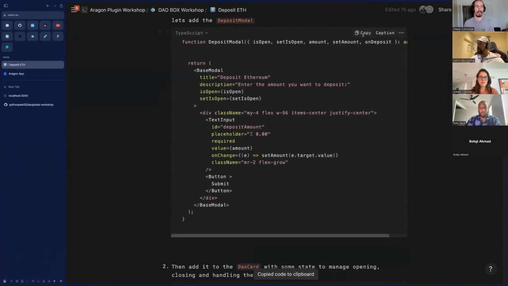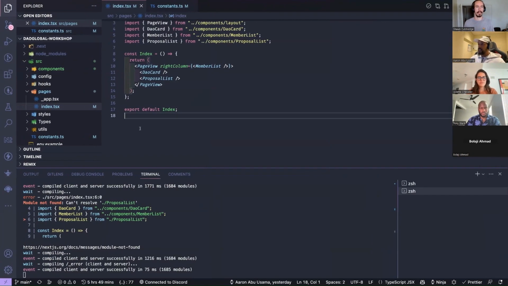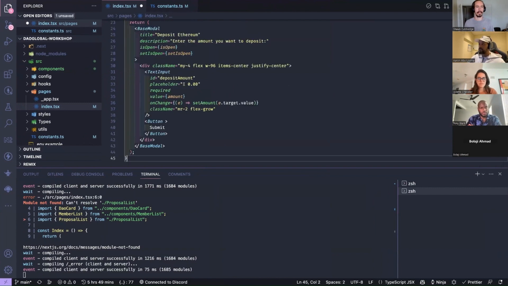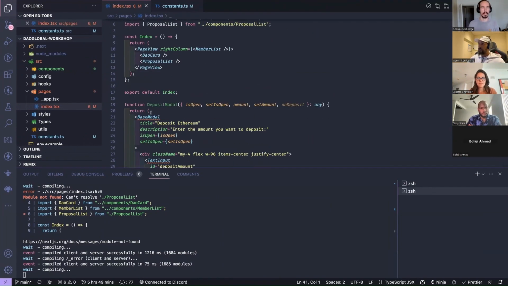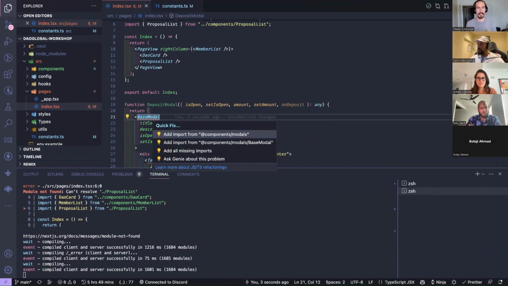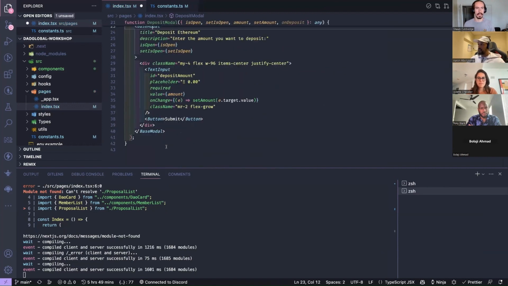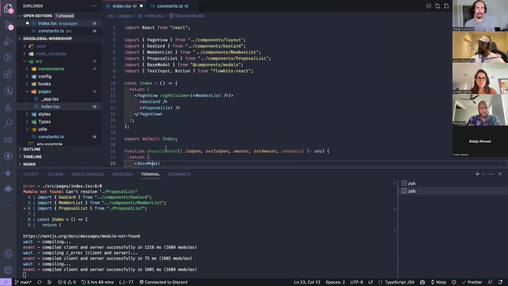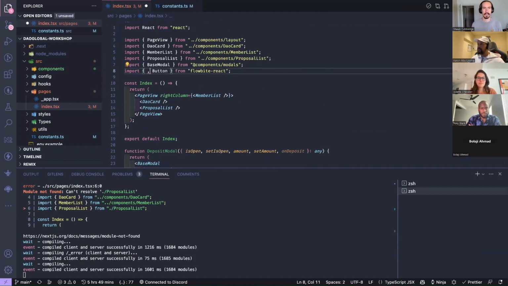So let's copy that, bring that into our code here, and import everything. Yeah, it's all looking good. Text input. This is why I wanted to remove Flowbite, because it clashes with the other library that we're using.